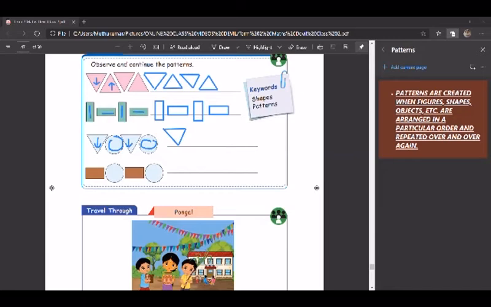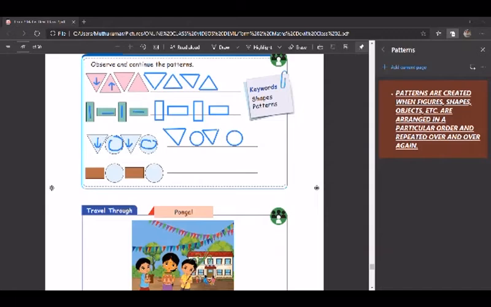Now, after drawing circle, triangle. So that is the pattern, isn't it? Triangle, circle, triangle, circle. So next we have to draw circle. So the pattern continues, children.